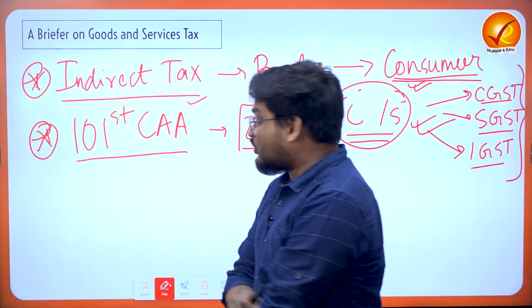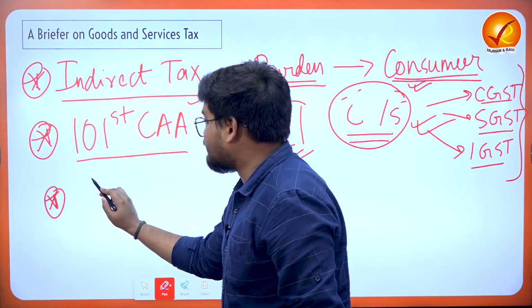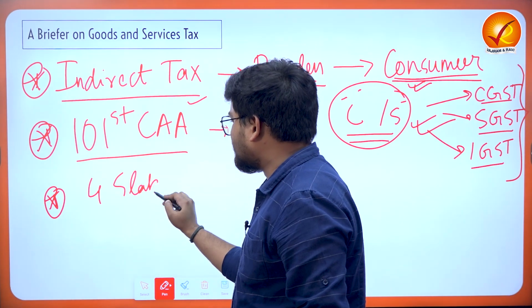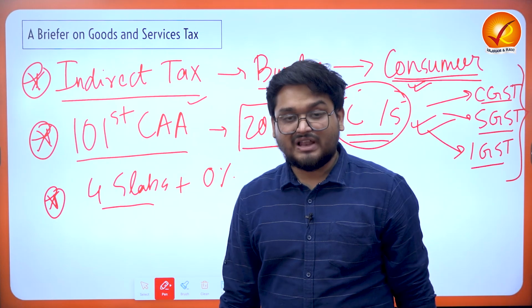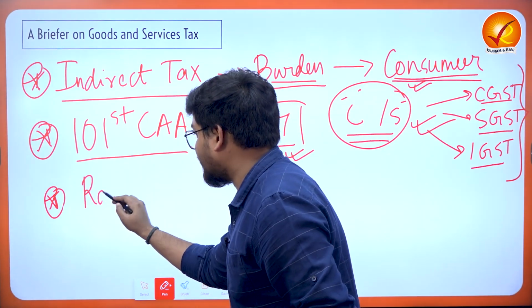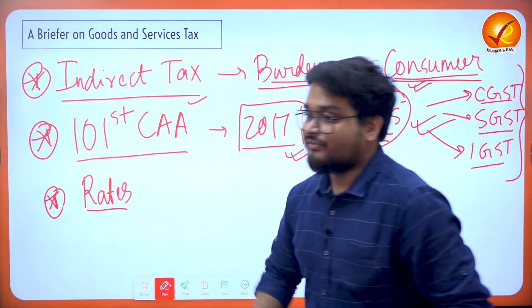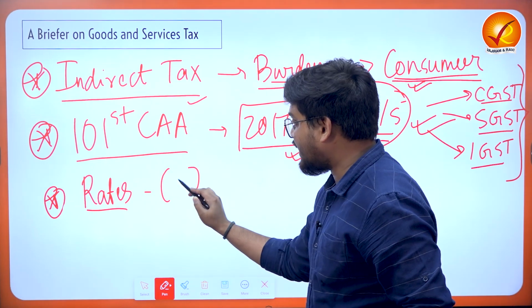And when we talk about the slabs of taxes, we have effectively around 4 slabs, plus there is also a 0% exemption slab, right? Next, when we talk about the GST rates, we have an exempt rate that is levied on very essential items.